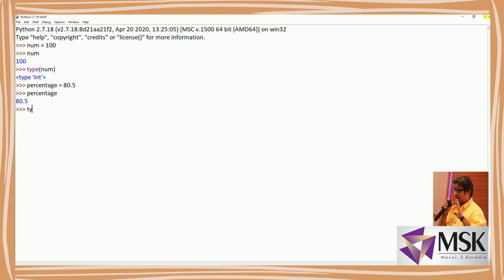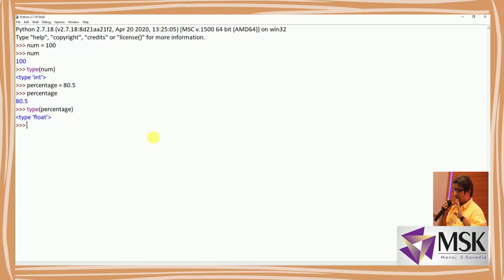I'll write type of percentage. I've told you this is an interactive shell, so you can see that the moment I'm typing the command, the further suggestions are already displayed. This makes the Python shell more interactive and easy to use. I'm writing percentage and pressing enter, and it gives me float.